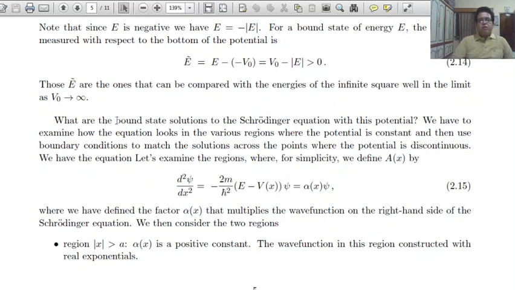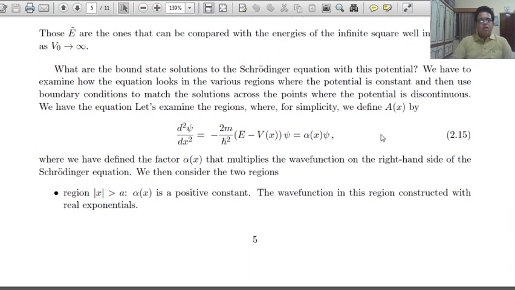What are the bound state solutions of the Schrodinger equation with this potential? We have to examine how the equation looks in the various regions where the potential is constant, and then use boundary conditions to match the solutions across the points where the potential is discontinuous.